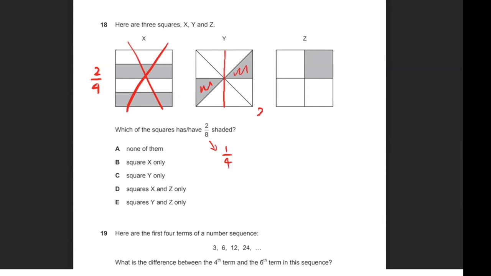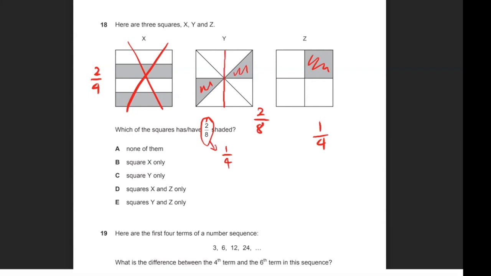So that is indeed 2 out of 8 shaded. And for the final one, Z, that one has 4 sections and 1 out of the 4 is shaded. So 1 out of 4 is the same thing as 2/8. That means square Z is also a correct answer.